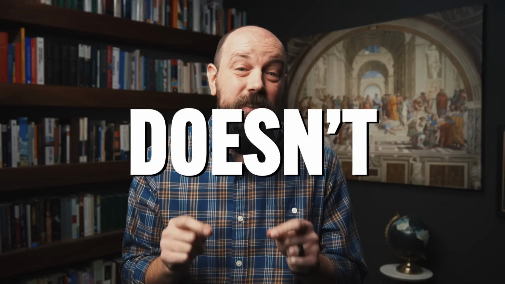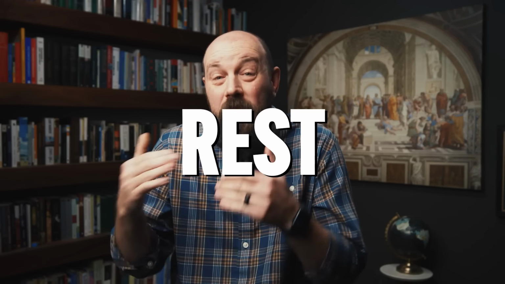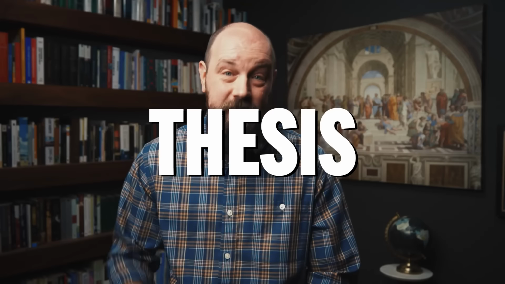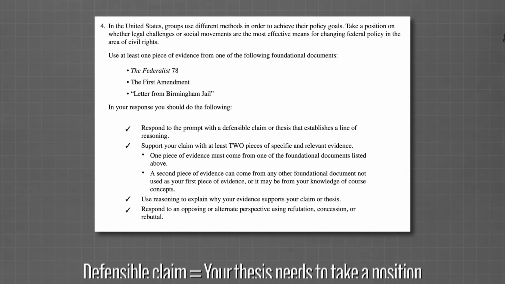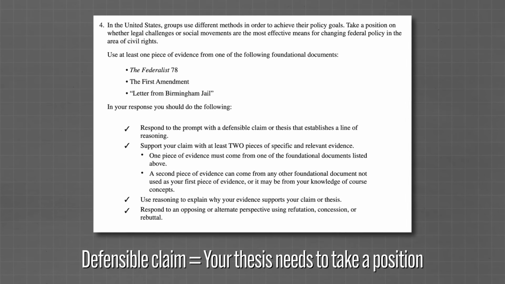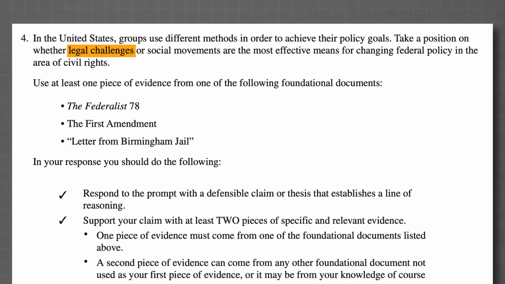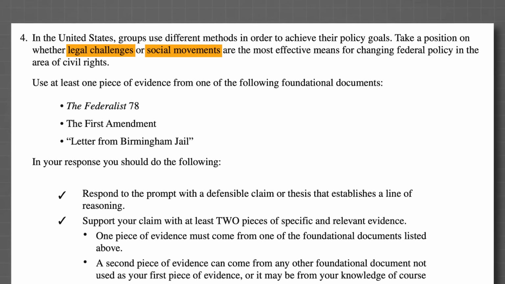Now listen, you have to get your thesis right. If your thesis doesn't pass muster, then you can only earn 1 point for the whole essay because the rest of the points depend on a proper thesis. So let's talk about this. First, a defensible claim. That means your thesis needs to take a position. This is not as hard as it sounds because in the prompt they give you 2 positions to choose from. Here you can choose either legal challenges or social movements as the best means for changing federal policy.